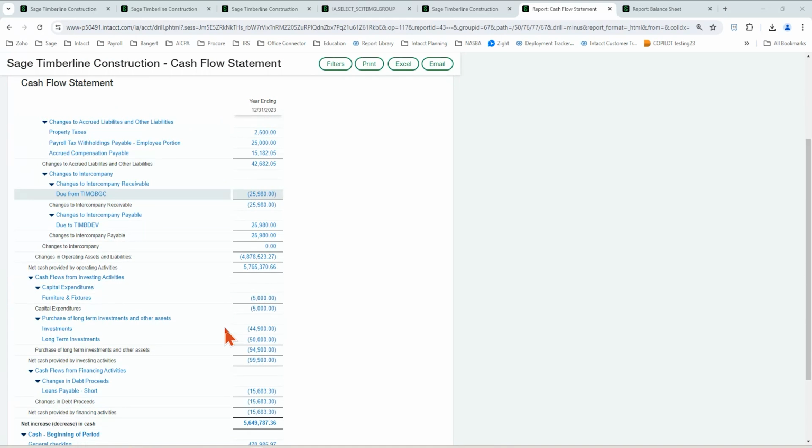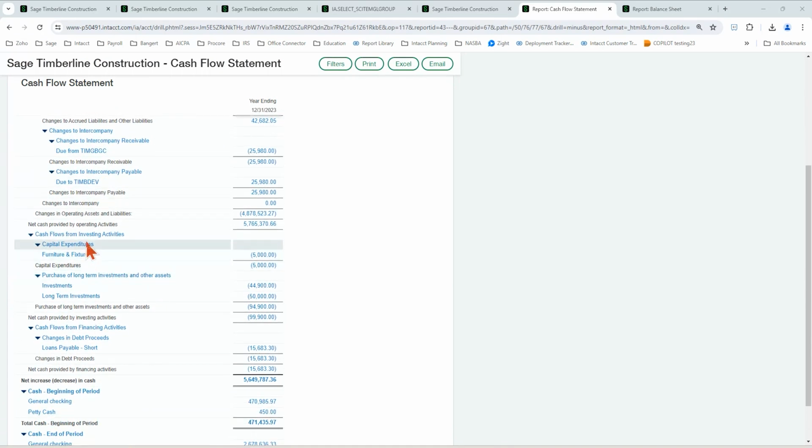Okay. So let's go down here to operating activities. So investing activities. So investing activities are going to be, I've bought some equipment. I've invested in stocks. I have some long-term assets that I'm purchasing, right? So when you expend money to buy a piece of equipment, it's a negative, right? I've spent money to buy something. So that would be a purchase situation, this furniture and fixtures. If it's a positive number, that usually means that I've sold something because I'm getting cash in the door for a piece of equipment. Okay.